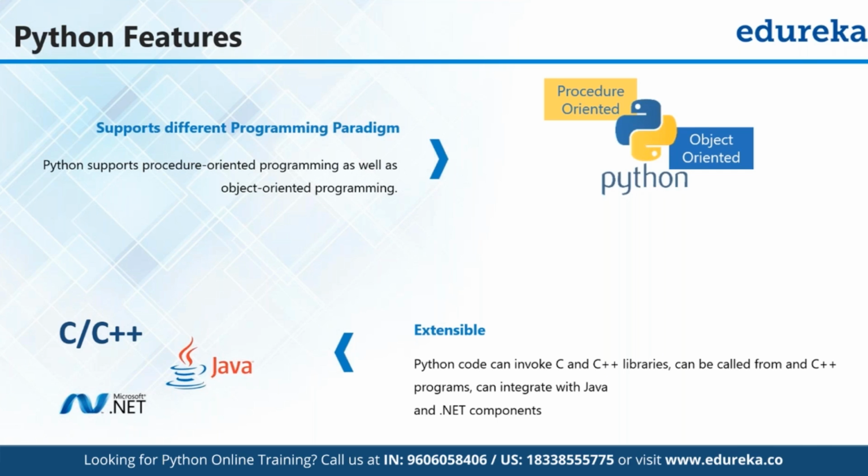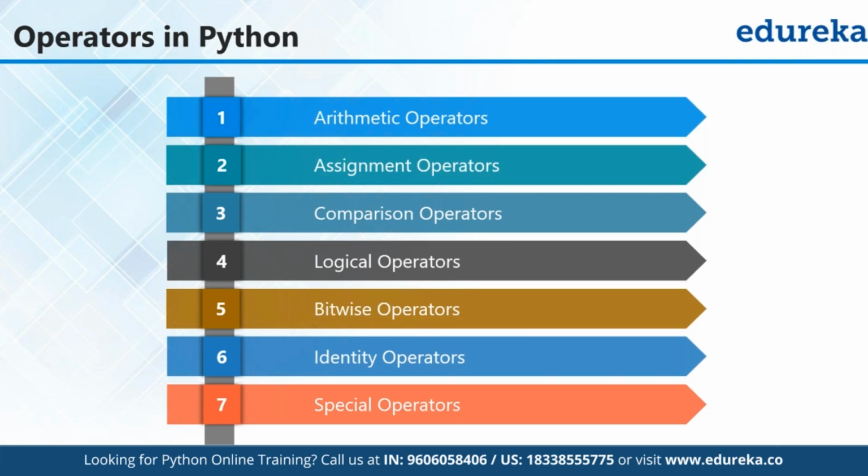It is extensible. That means there are multiple libraries. And if possible, we can also invoke libraries of C and C++. So that's why it makes it easier for any application being developed to use components from other languages. They can also be well integrated with Python, like we have Java and .NET components. These are all compatible with Python using multiple libraries.